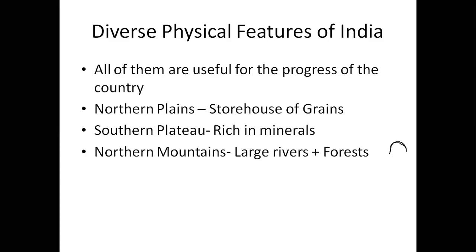Okay, the northern plains, as we know, have very fertile soil. So they act as a storehouse of grains. Much of the farming takes place over there, and that is why they are known as the storehouse of grains. The southern plateau is rich in mineral resources, which enhance the national progress. मतलब fast progress कराता है, because minerals earn us money. The northern mountains are known for very large rivers which have large volumes of water. Okay, and they also have various kinds of forests. So this is how there are diverse physical features in India.